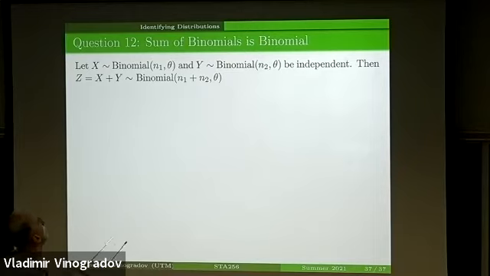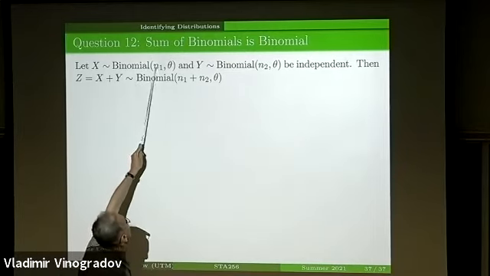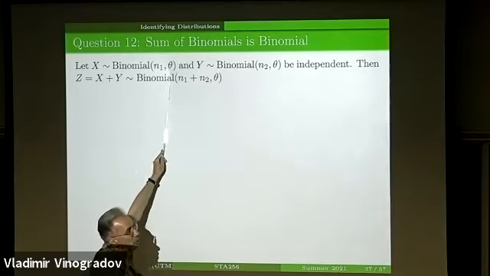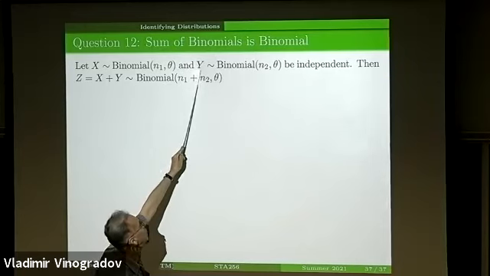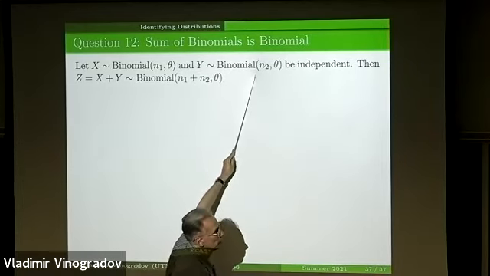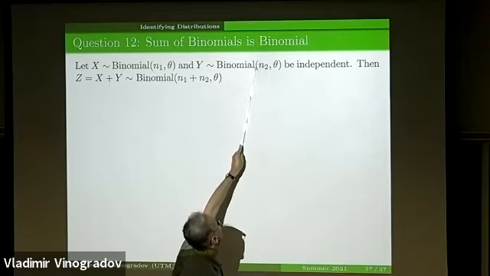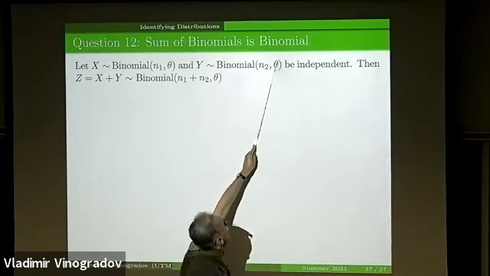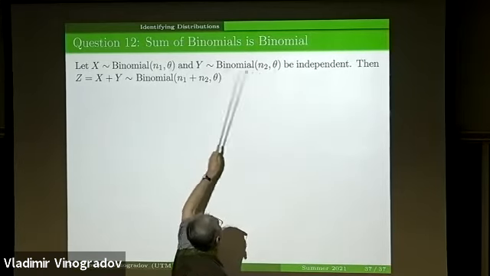So x is binomial with n1 trials and probability of success theta in a single trial. And y is also binomially distributed with the number of trials n2 and the probability of success in the single trial also being theta. So theta here and there are the same.